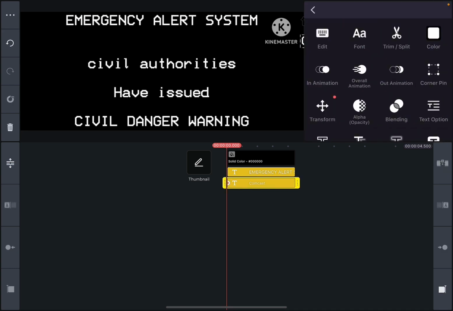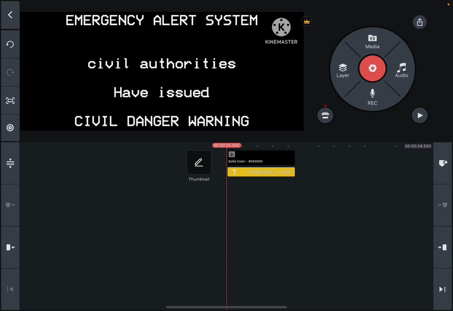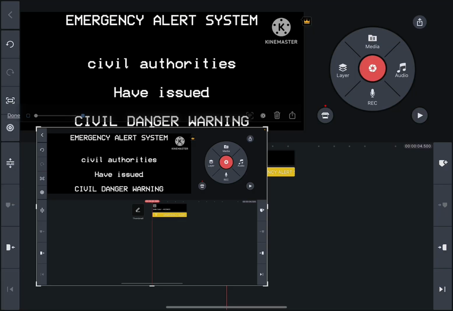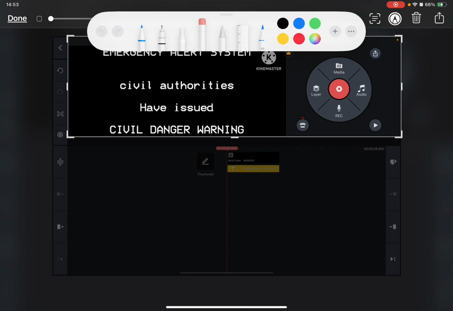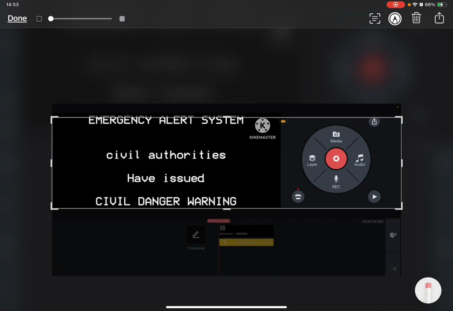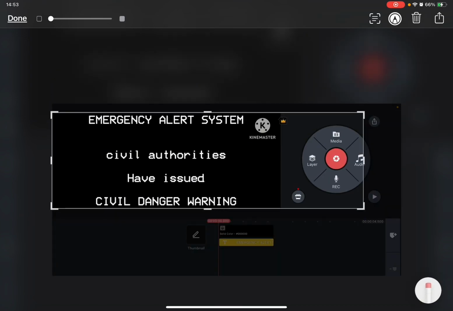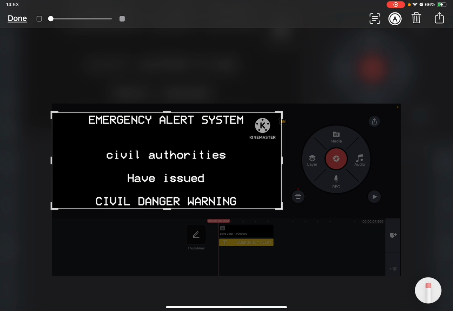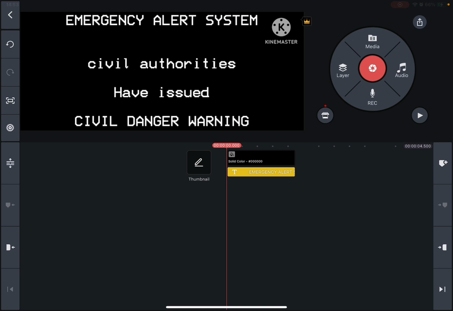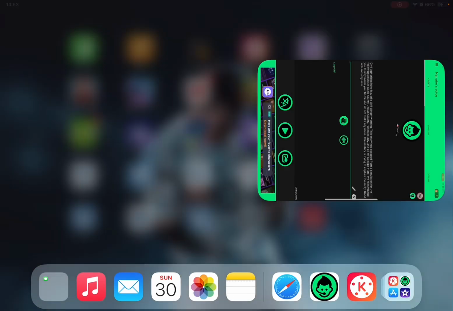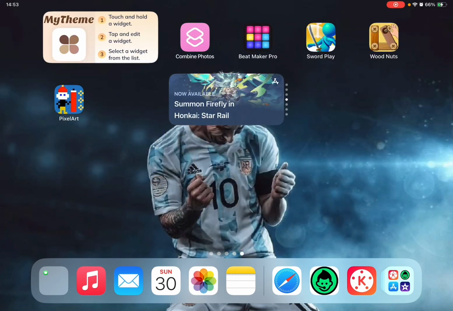I mean, before you do that, you just delete what you just did. And then take a screenshot. That's good. Just click on done, save to photos, and then we're going to go to CapCut.